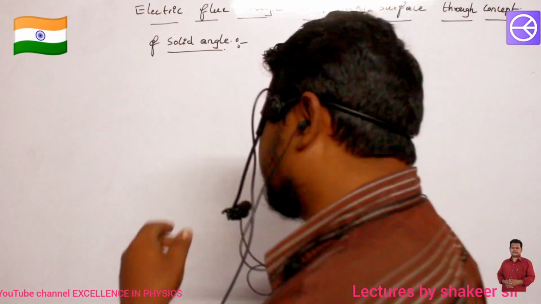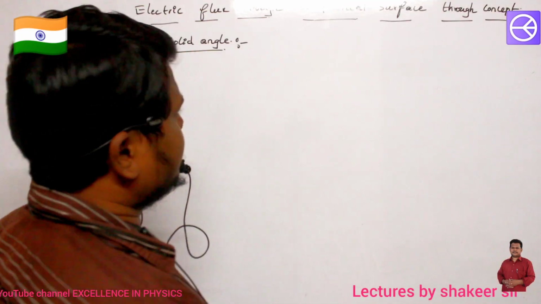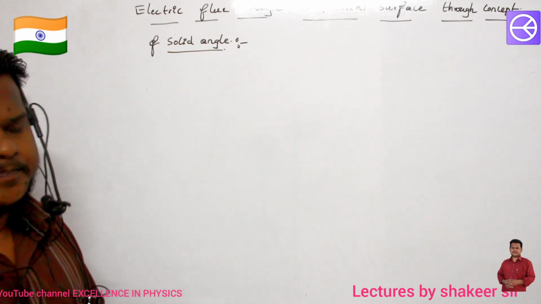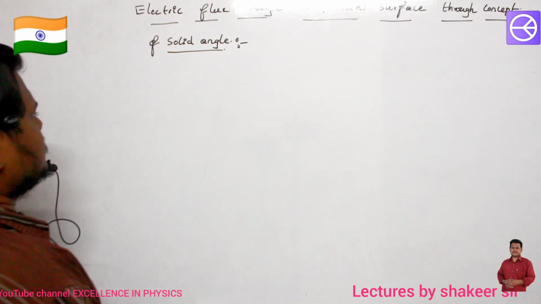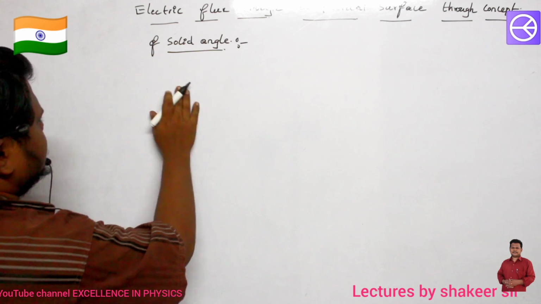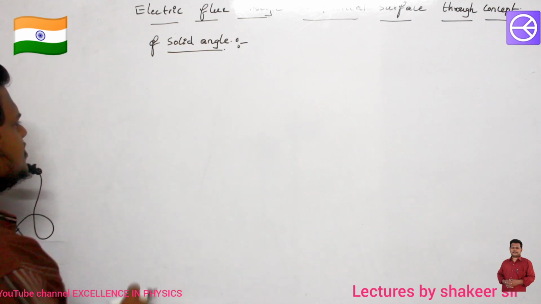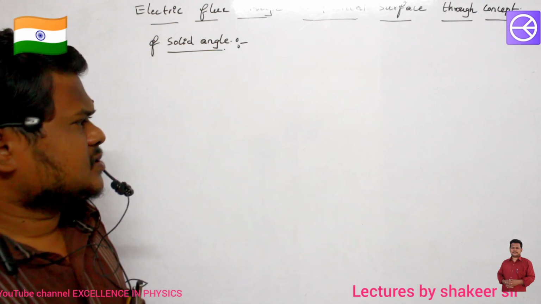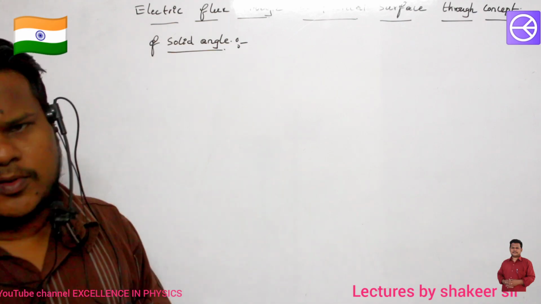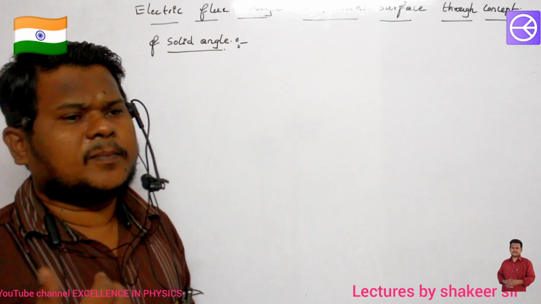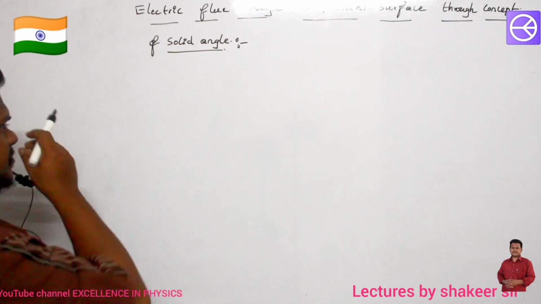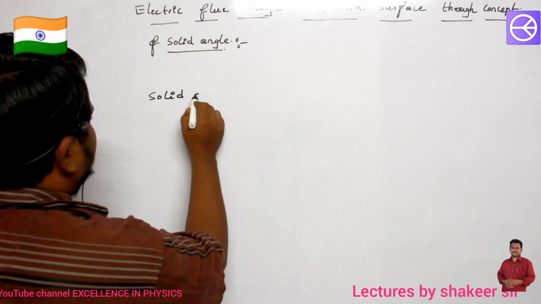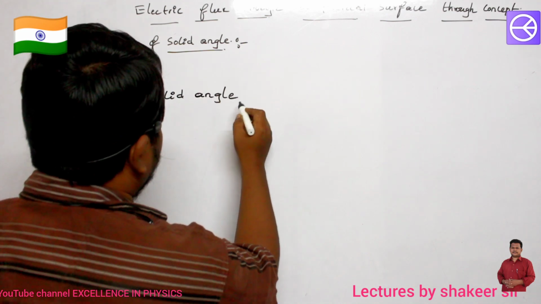So, electric flux through a spherical surface by the concept of solid angle. Clear? So angles we call them as two types. In physical quantities and fundamental physical quantities, these are two supplementary quantities which are solid angle and plane angle. Are you able to understand? So solid angle and plane angle.